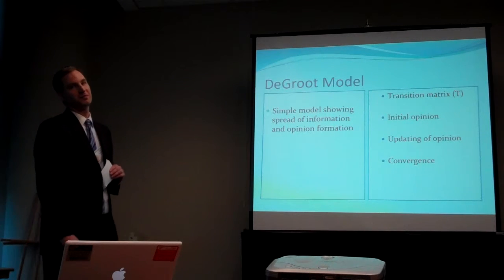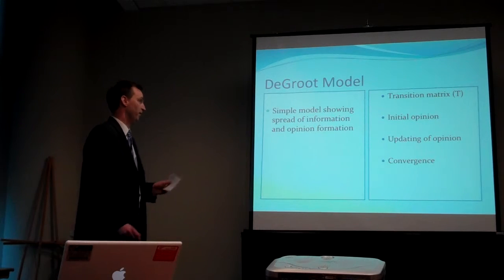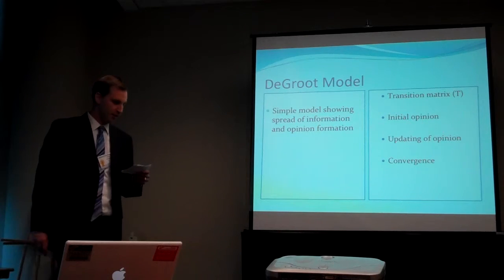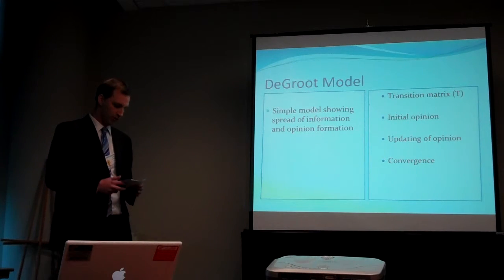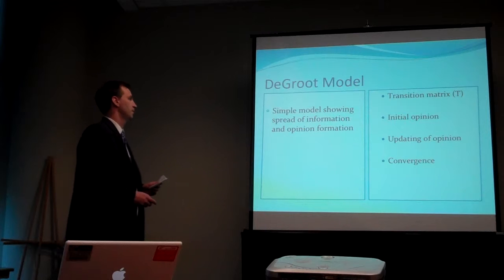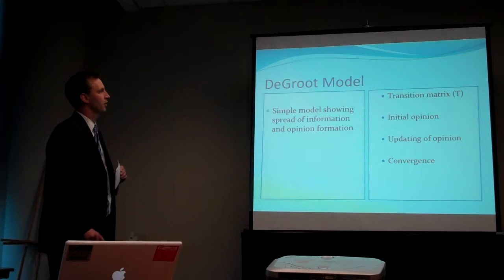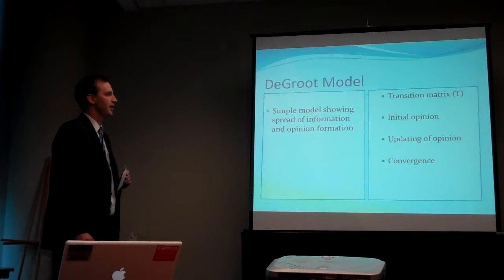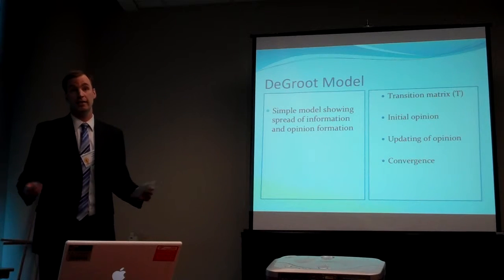When talking about social networks, it's hard to talk about social networks without mentioning the DeGroot model. The DeGroot model is a simple model that helps us understand how the structure of a social network influences the spread of information and also helps us form opinions. And by doing this, the DeGroot model talks about 4 components: the T matrix, the transition matrix, which I'll get into, the initial opinion, which is a set of beliefs, and then the updating of these beliefs, which eventually leads us to a convergence.